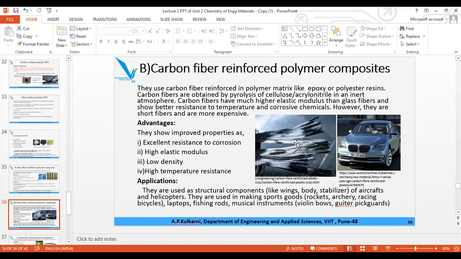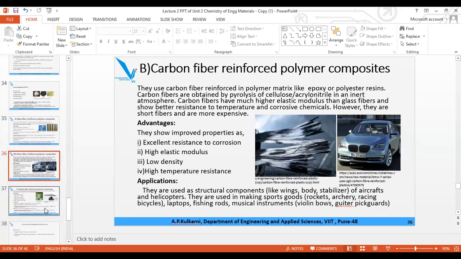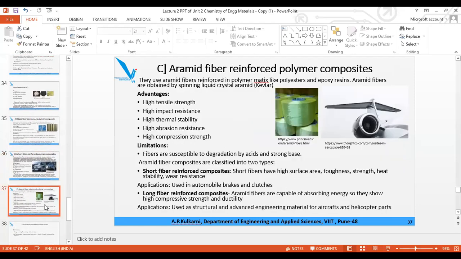Have you learned the application, everyone? Yes. Okay. So now I will ask someone, what are the application of carbon fiber reinforced material?